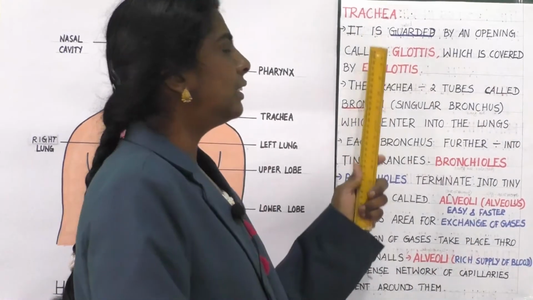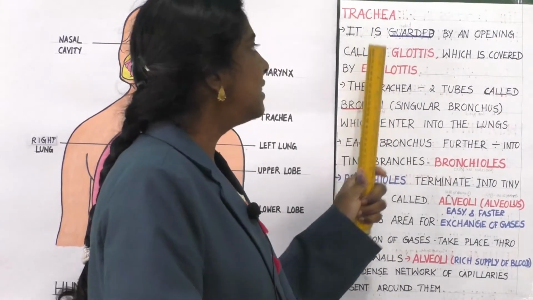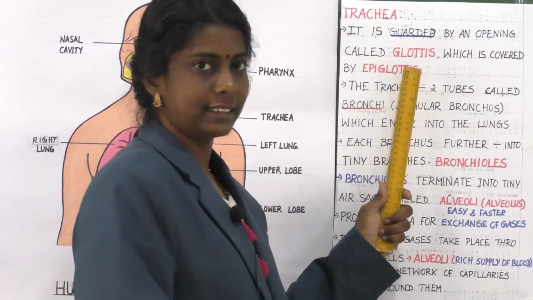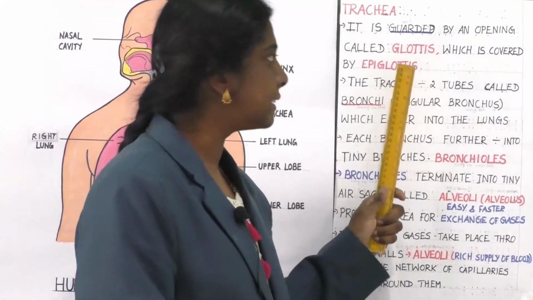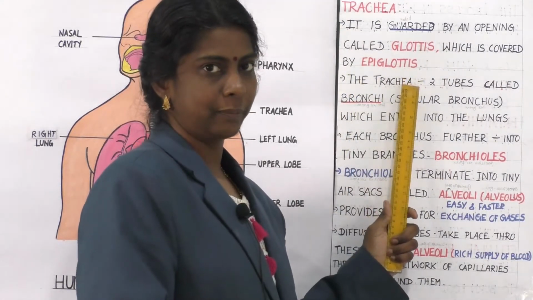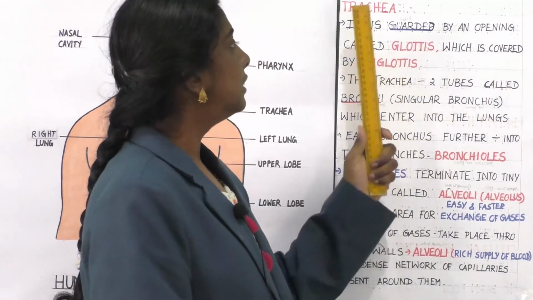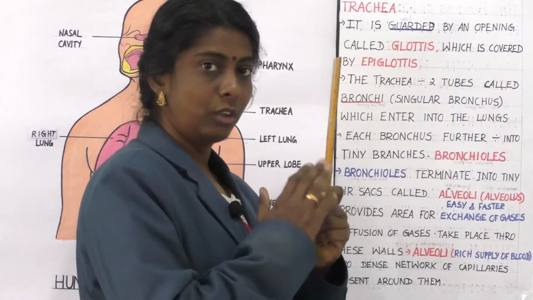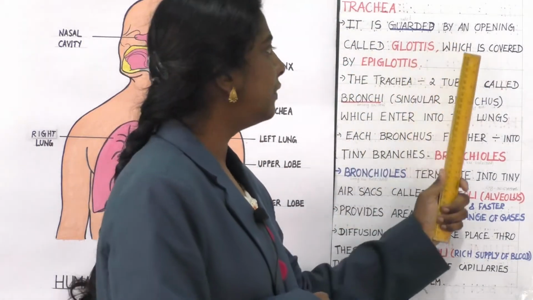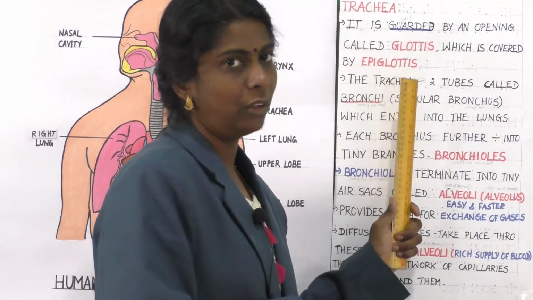So, what is this trachea? It is guarded by an opening called glottis. What is that? Glottis, which is covered by epiglottis. This trachea is guarded by an opening called glottis, which is covered by epiglottis.